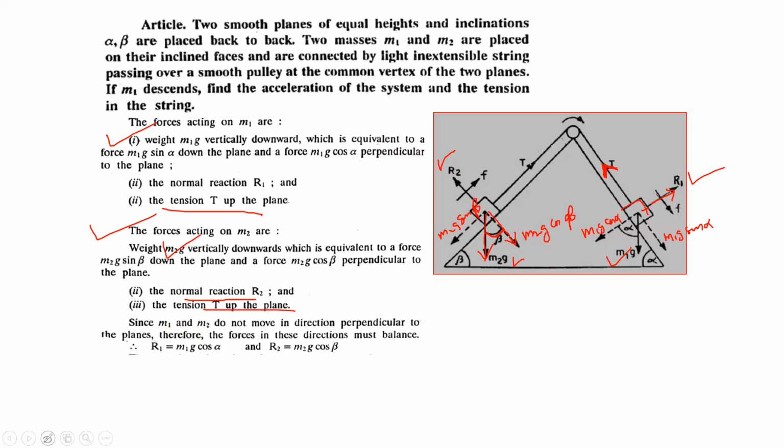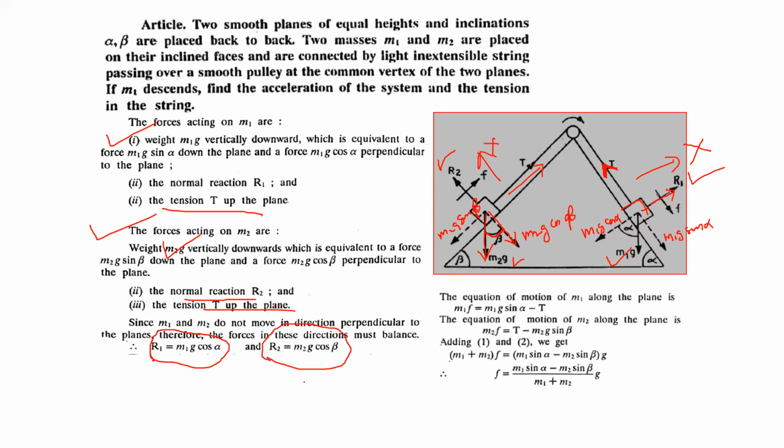Because M1 and M2 do not move in the perpendicular direction, there is no motion in this direction, they move only in this direction. As discussed in the previous video lecture, motion of a particle on an inclined plane, we must have R1 is equal to M1g cos alpha. For its detail, you can see that video. R2 is equal to M2g cos beta.